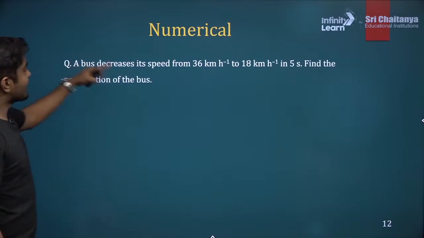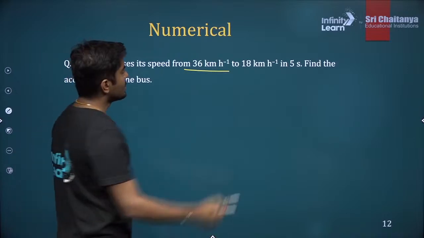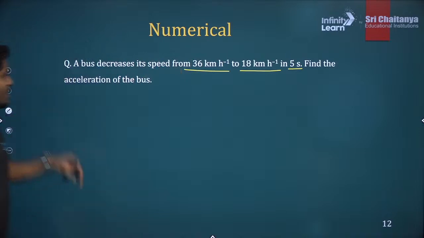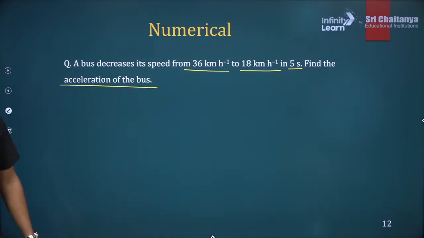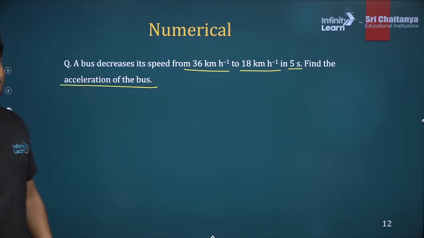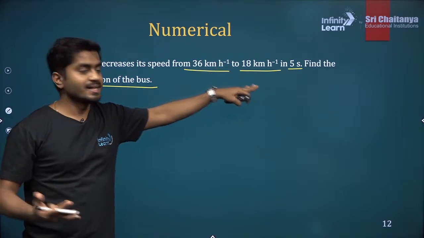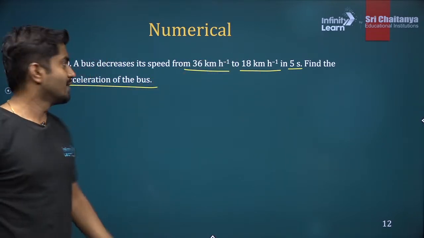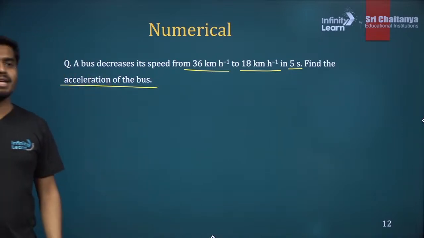A bus decreases speed from 36 kilometers per hour to 18 kilometers per hour in 5 seconds. Find the acceleration of the bus. So how will you find the acceleration of the bus? There is a change in the speed. The speed has reduced. So you have to calculate the acceleration. Hi Padmini.